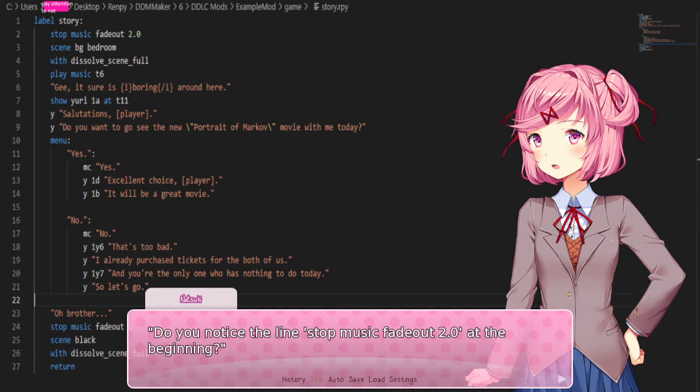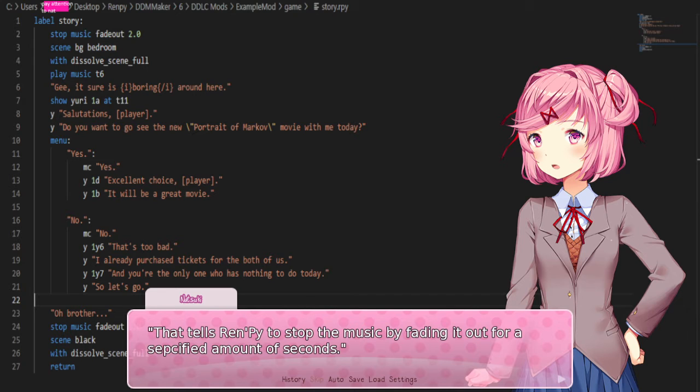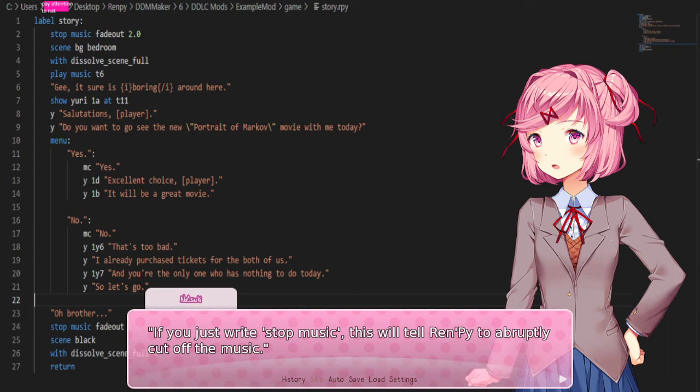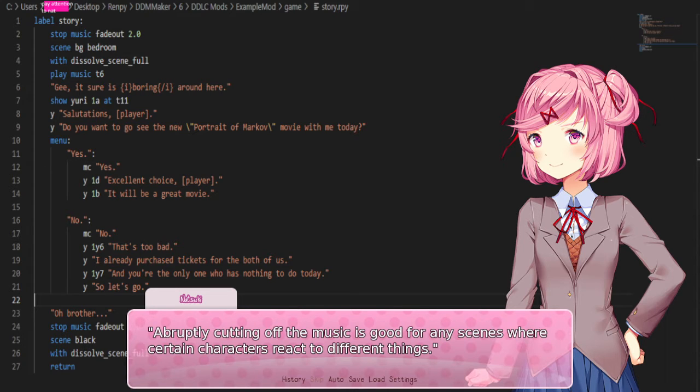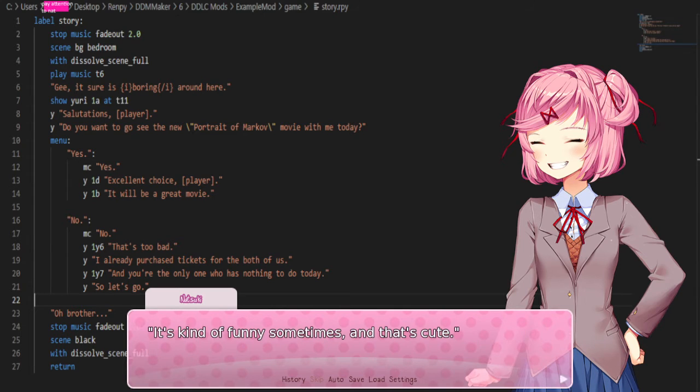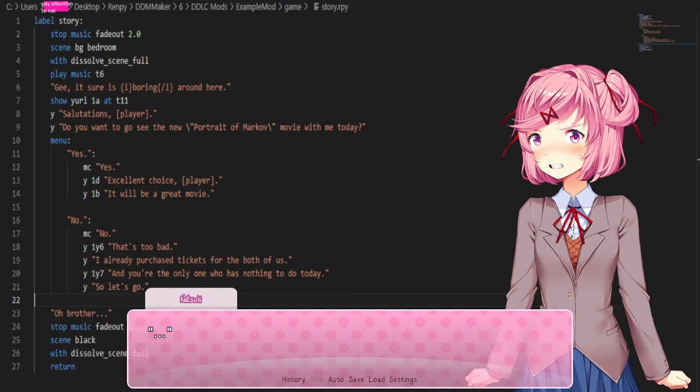Do you notice the line Stop Music Fade Out 2.0 at the beginning? That tells Ren'Py to stop the music by fading it out for a specified amount of seconds. If you just write Stop Music, this will tell Ren'Py to abruptly cut off the music. Abruptly cutting off the music is good for any scenes where certain characters react to different things. It's kind of funny sometimes, and that's cute. I can't believe I just said that. I also can't believe I abruptly stopped the music.